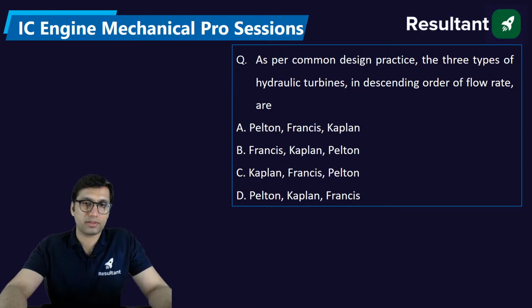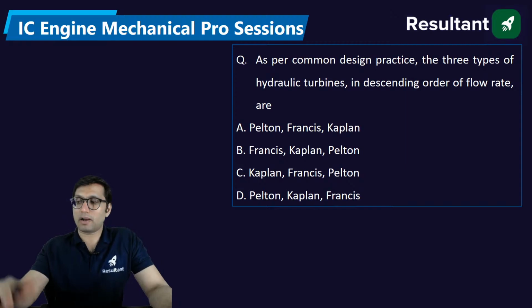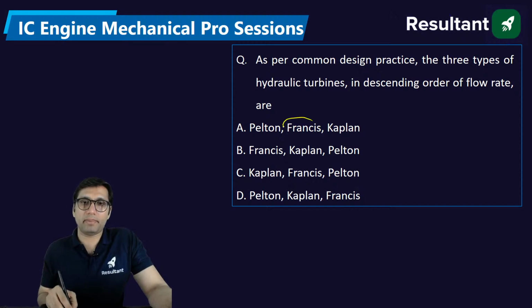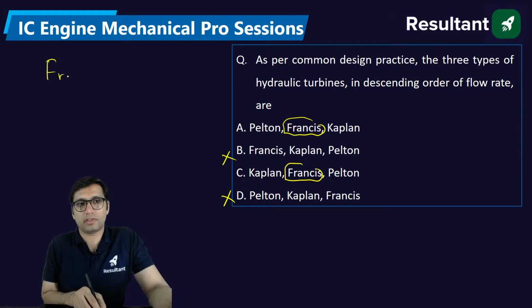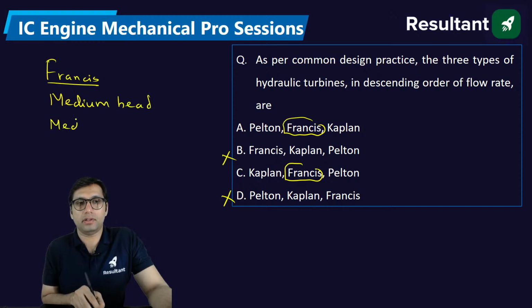As per the common design practice, the three types of hydraulic turbine in descending order of flow rate. Flow rate means discharge. It's very simple. Anytime you have to compare different turbines based on any factor, always remember that Francis will come in the middle. These two will not be the answer. Francis has everything medium. Francis turbine has medium head, medium discharge, medium specific speed. Everything is average about this turbine, but it is mostly used in the world. Okay, remember that.